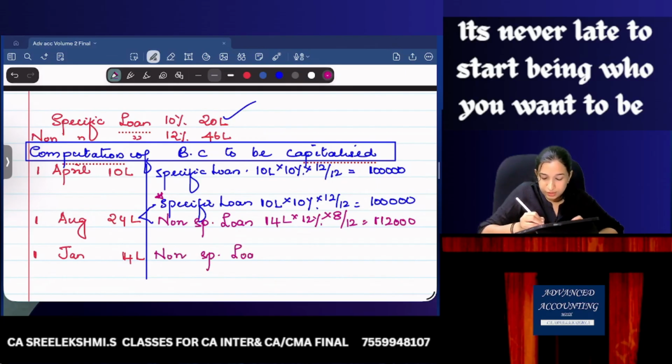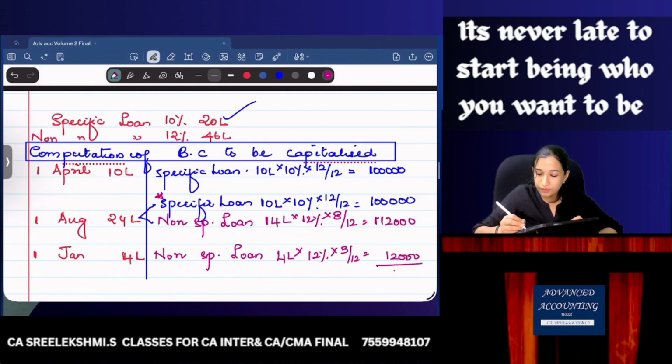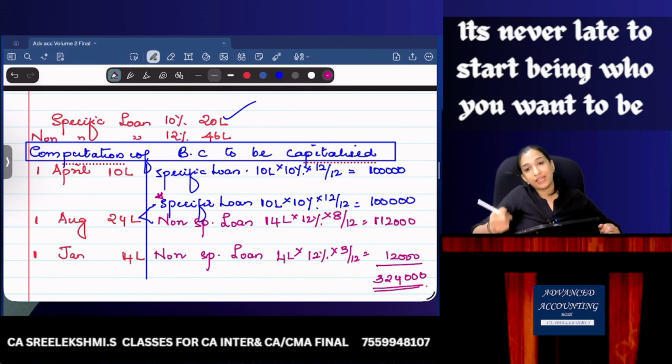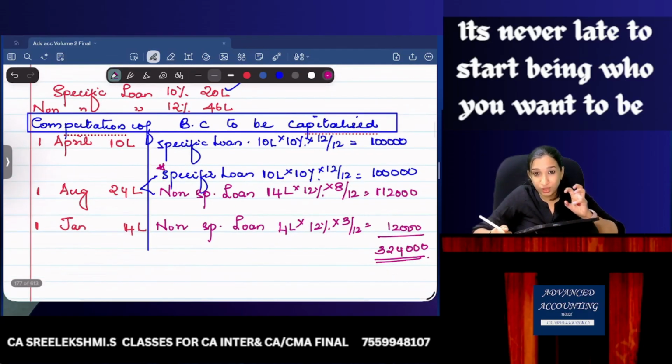So it is 4 lakhs into 12% into, 1st January means how many months? 3 by 12. 4 lakhs into 12% into 3 by 12, 12,000. So total interest incurred is 3 lakh 24,000. Interest that can be capitalized is 3 lakh 24,000. Are you guys clear? Are you listening? Just go through the calculations.